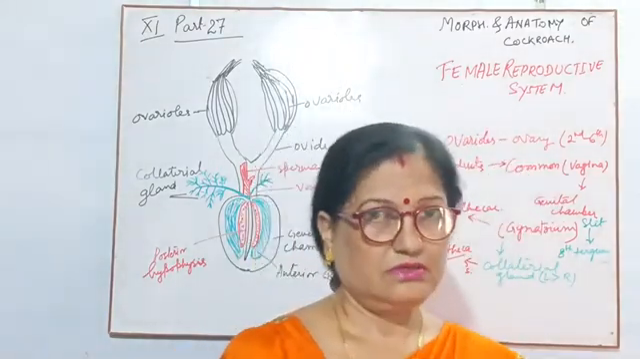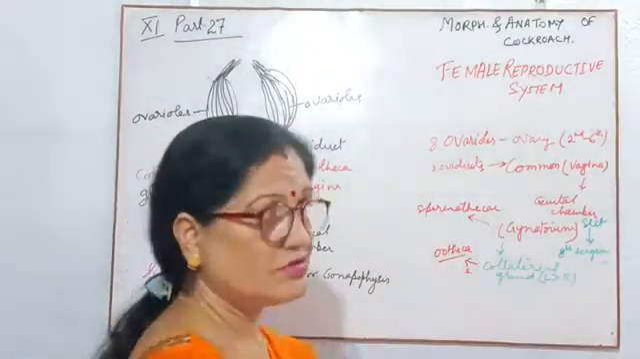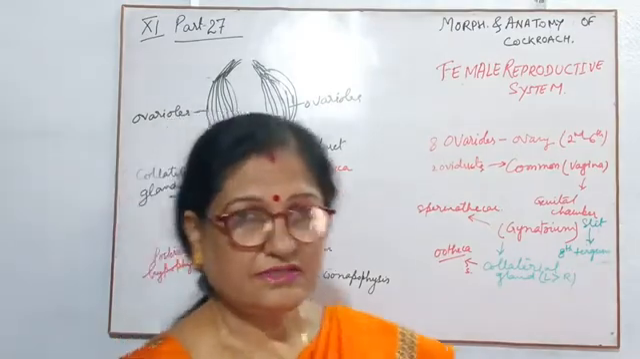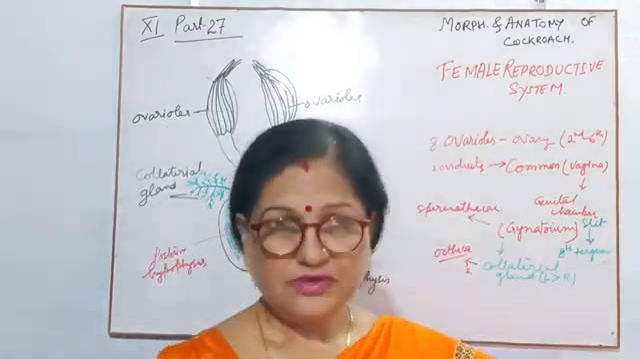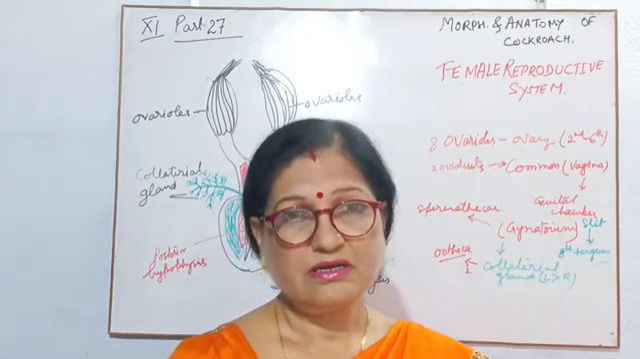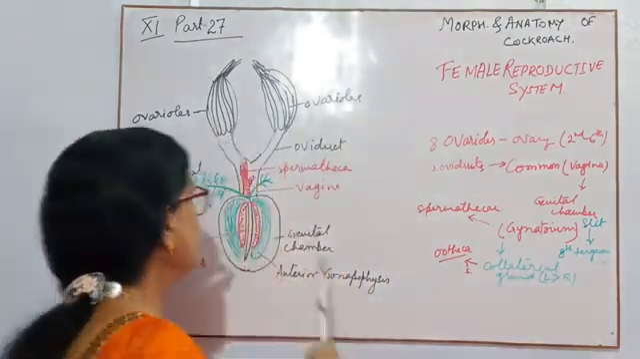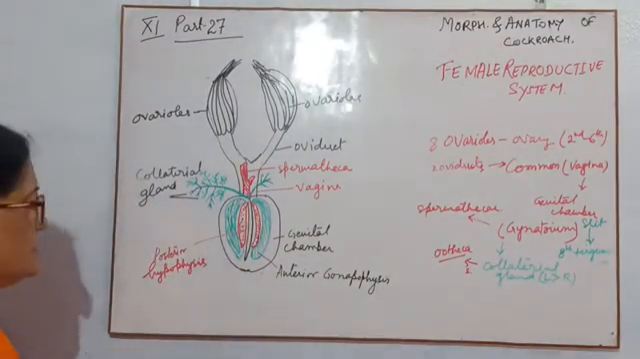Today I will continue the same chapter, that is morphology and anatomy of cockroach, and today's topic is the female reproductive system. In the previous video I told about the male reproductive system. Today I will discuss the female reproductive system. Now children, this is the figure of the female reproductive system.